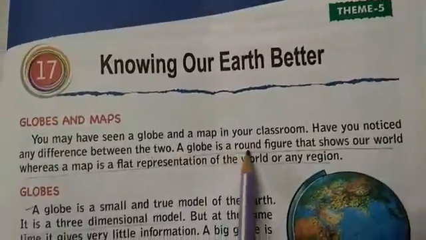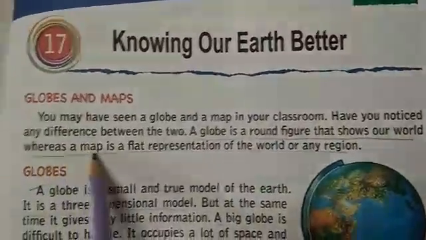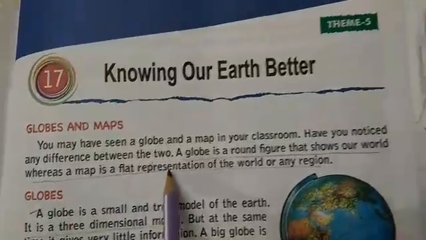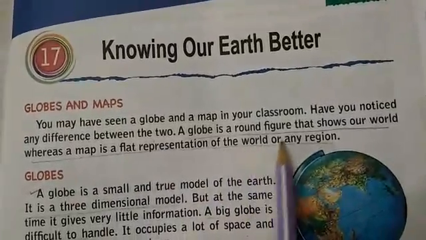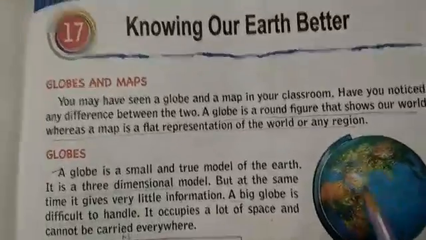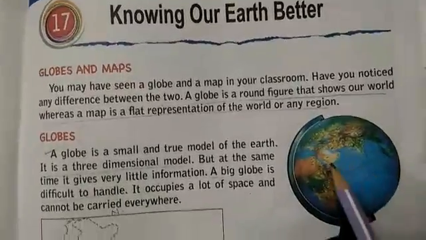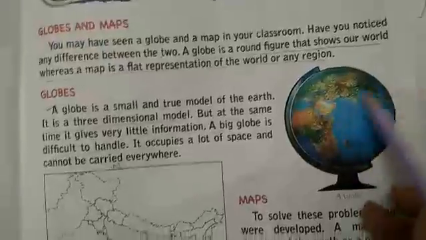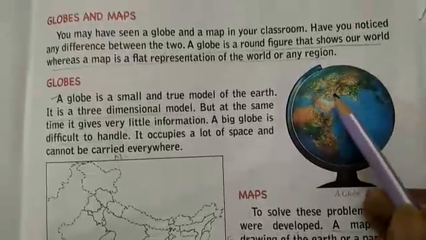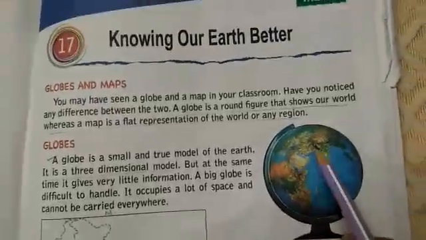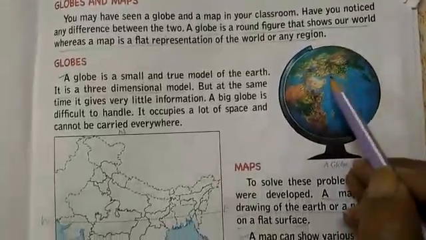A globe is a round figure that shows our world, whereas a map is a flat representation of the world or any region. Now, this is a globe. You see in this? This is a globe where it turns, goes round and round, and here you can find the round figure and it will show our world.